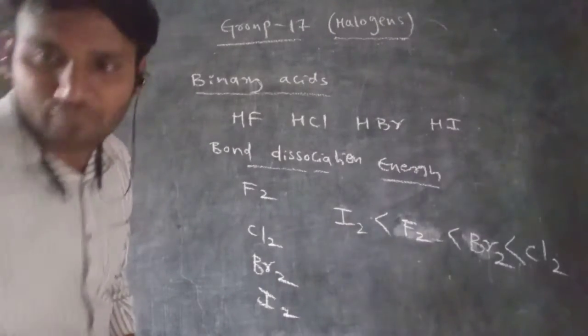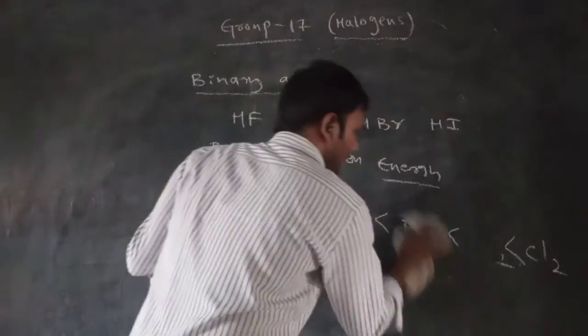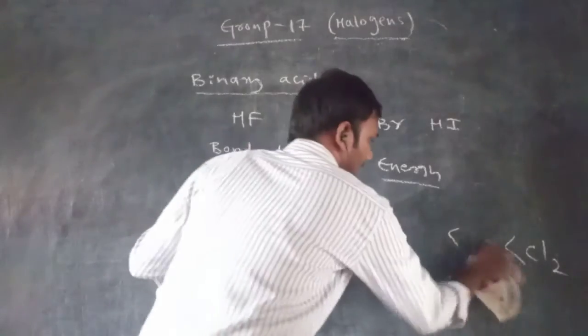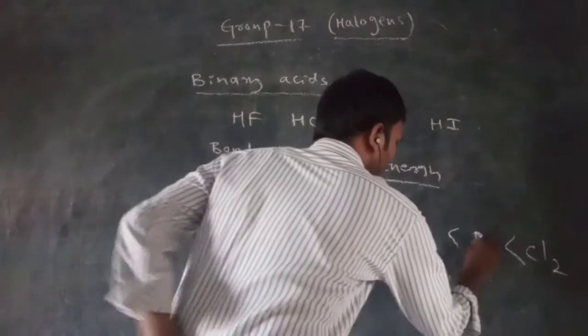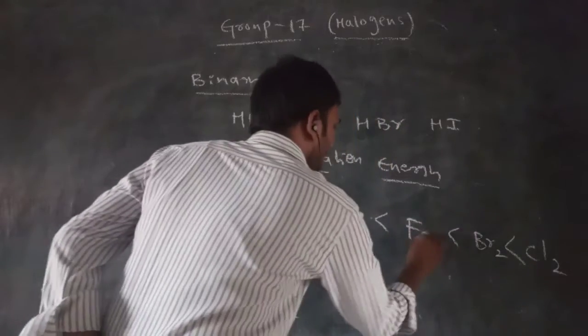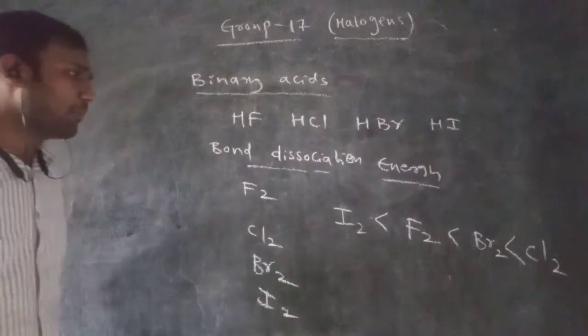After the bromine, fluorine will come. After that, iodine will come. So after the chlorine, what is coming? Bromine. After the bromine, fluorine you have to take. Right. So this is the bond dissociation energy.